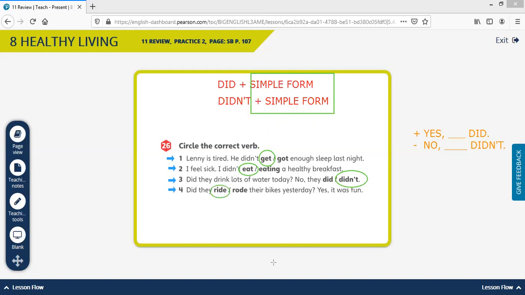Did they ride their bikes yesterday? Remember to always use simple form after you put did or didn't. Okay? It doesn't matter if it's a question, it doesn't matter if it's a negative sentence, always put simple form after did or didn't.